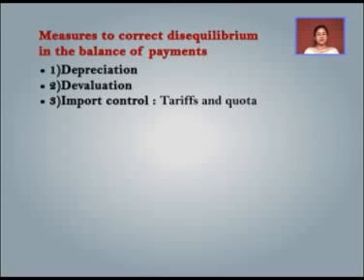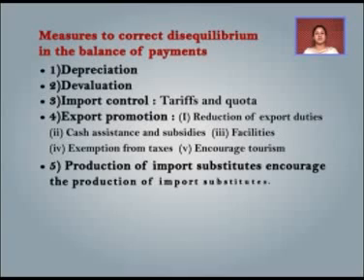Last is to encourage tourism. In this case, the government can take steps for attracting the tourists from outside the country. The government can provide some subsidies, some concession to the people who want to visit our country, so that the incoming of the foreign exchange can be increased. And the next thing which comes over here is the production of import substitutes. In this case, the government can encourage the producers to make exactly similar articles which are imported from outside the country, with the help of the resources which are available within the country, but with good quality and less cost of production in comparison to the imported articles.